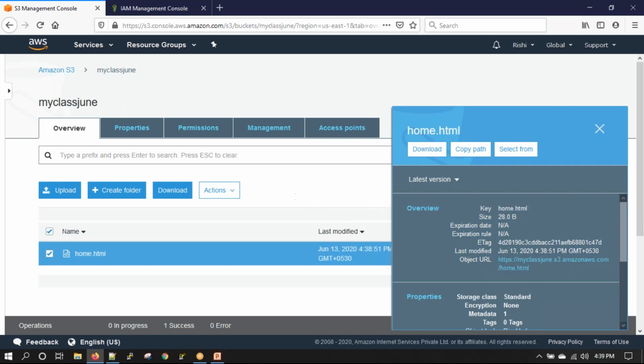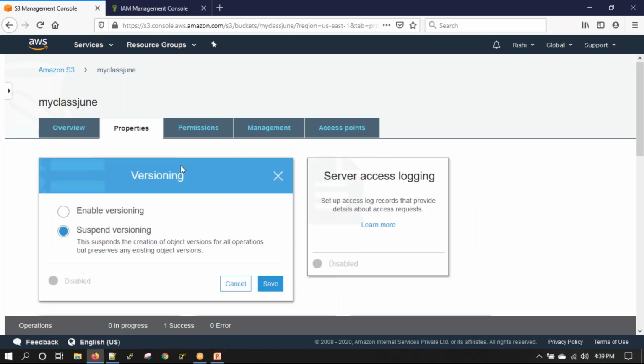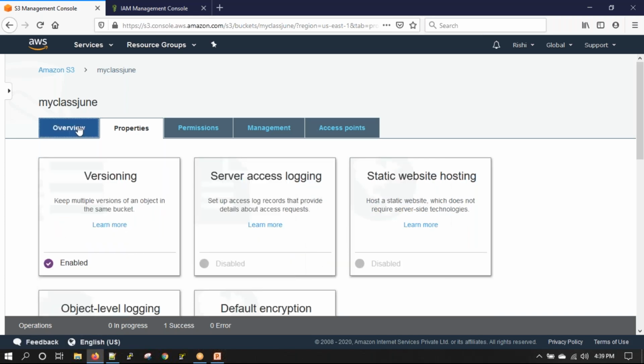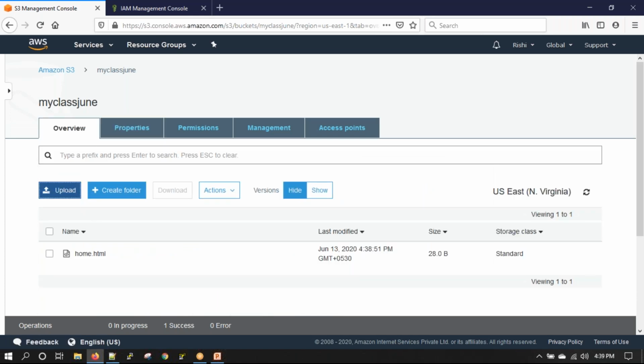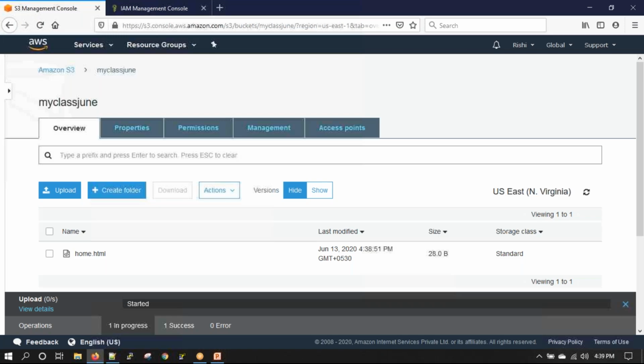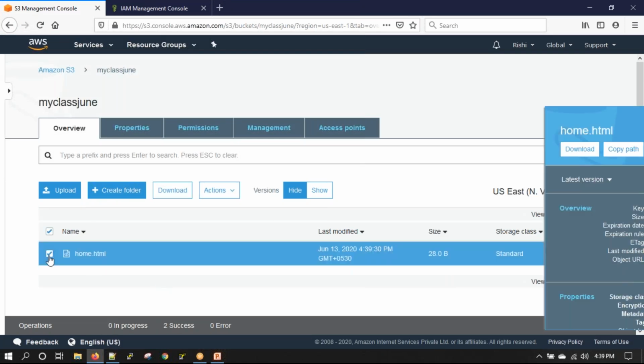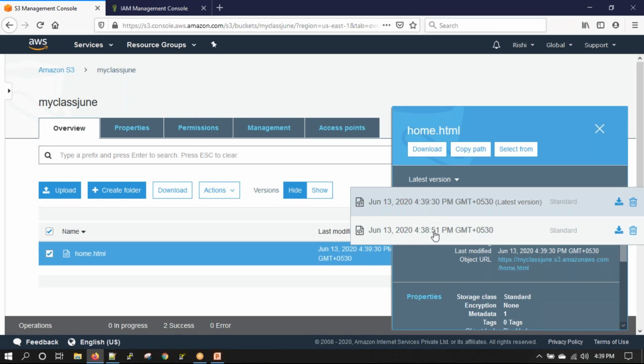Fine. What if you want to keep the older versions also? You want to keep all the versions of the file that were once uploaded. Then you have to enable versioning. If you enable versioning and click on save, now if I do the same thing, this will keep the latest file and the older file also.